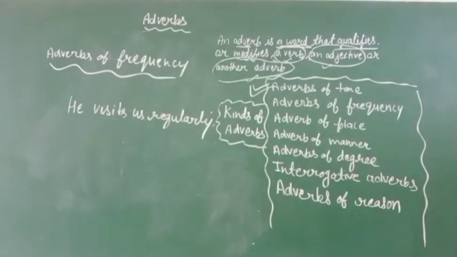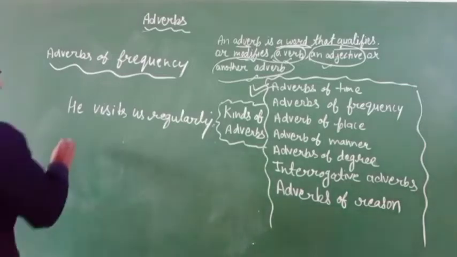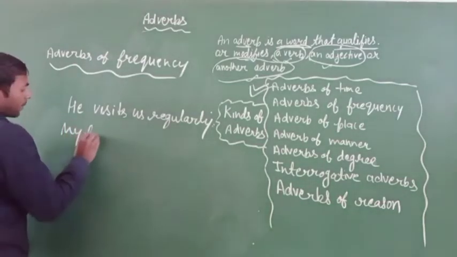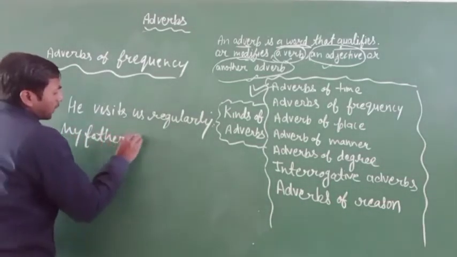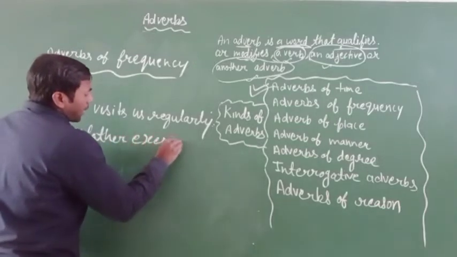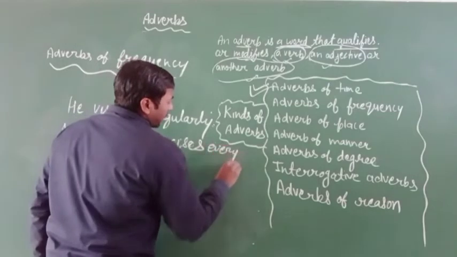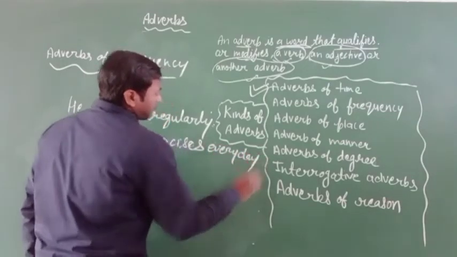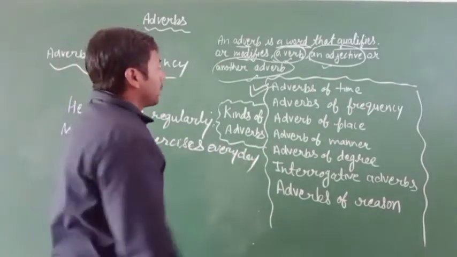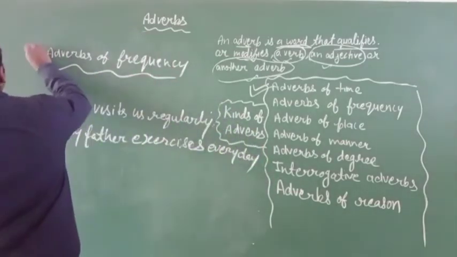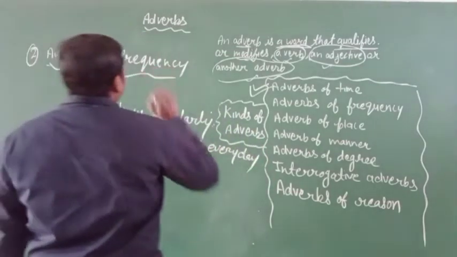Or my father exercises every day. Okay, so the second adverb is adverb of frequency.